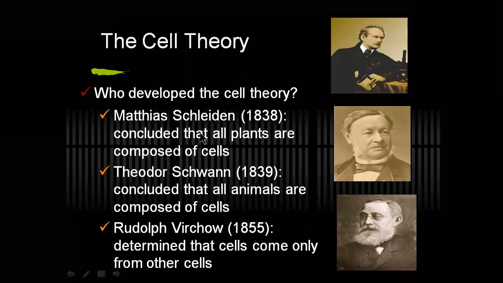You need to remember that all plants are made up of cells, a concept first stated by Matthias Schleiden. And Theodor Schwann concluded that all animals are composed of cells. But remember, the concept that plants are made up of cells was proposed by Schleiden, and the concept that all animals are composed of cells is proposed by